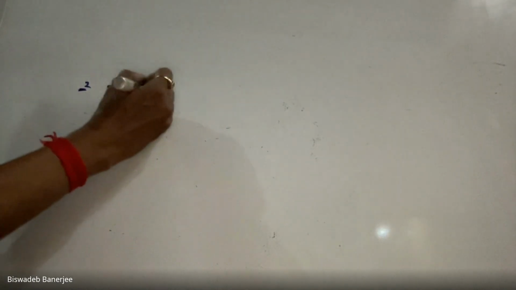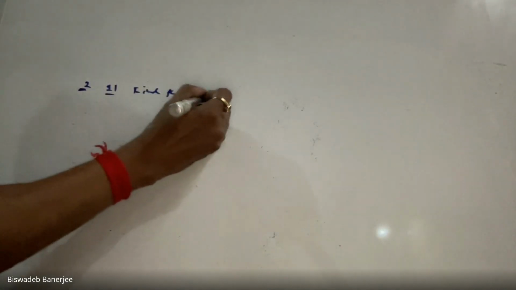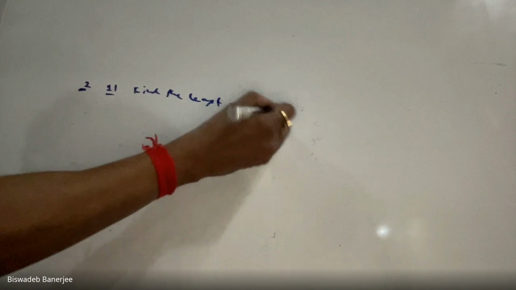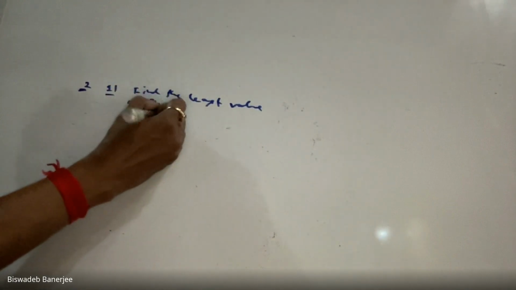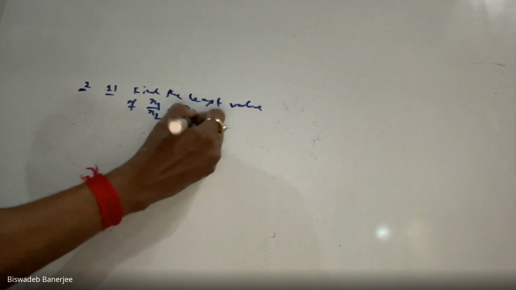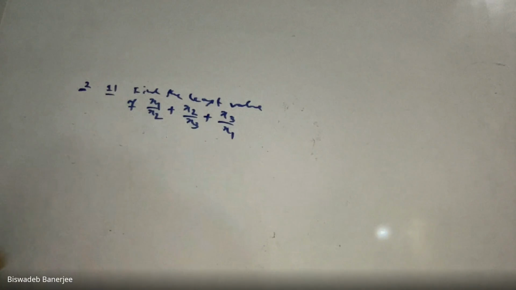Now, this first question came in Calcutta University. This is a 2 marks question. I shall mostly cover the questions that came in CU. So first question: find the least value of x1 by x2 plus x2 by x3 plus x3 by x1. This question will help you clear the concept.